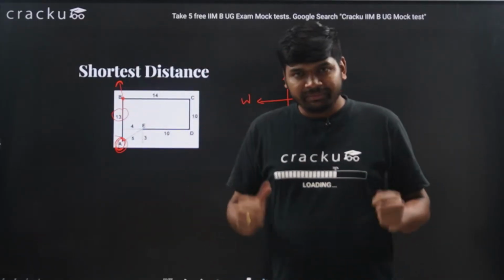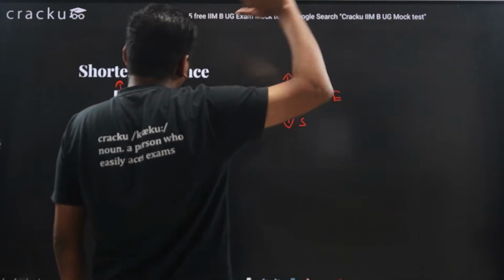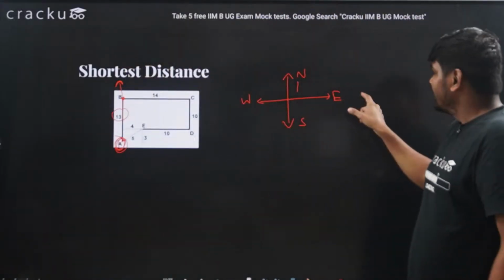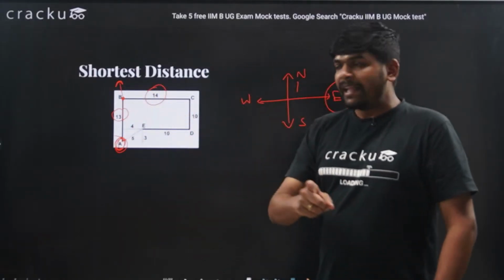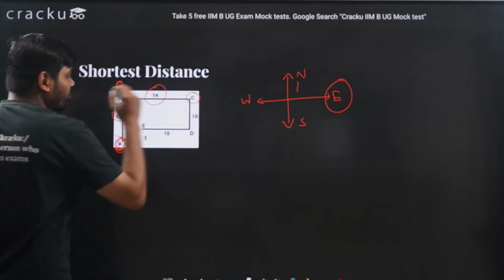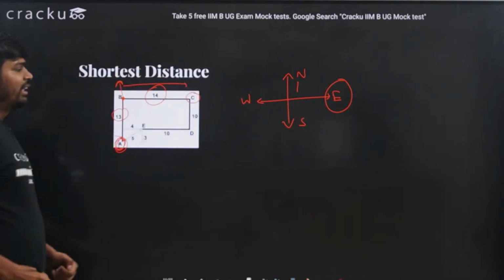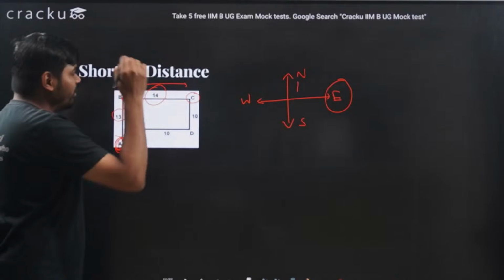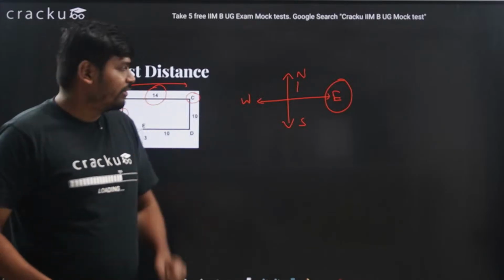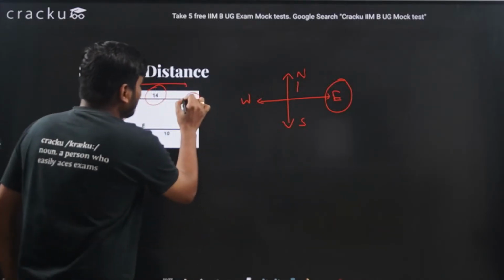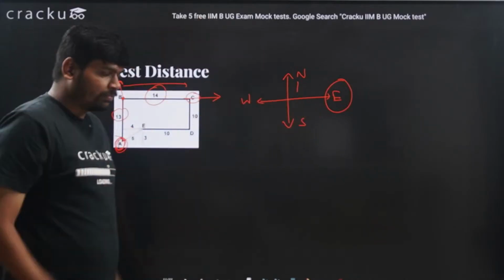Then I take a right turn. When I am facing the north direction and take a right turn, it will be towards east. You can see that I moved a distance of 14 meter towards east, and I reached point C. What is the direction in which I am facing when I reach C? I am facing this direction, that is east direction.